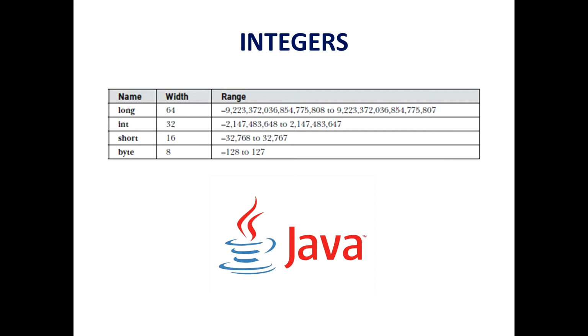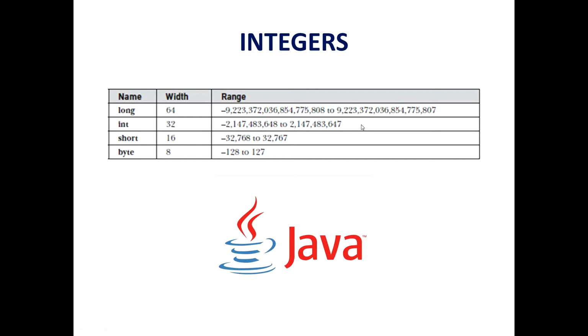Next, after byte, we have the short. Short is a signed 16-bit type. Sorry, I covered this. So next, I'll be telling you about the int. The most commonly used integer type is int. It is a signed 32-bit type that has a range from -2147483648 to the number you can see here.